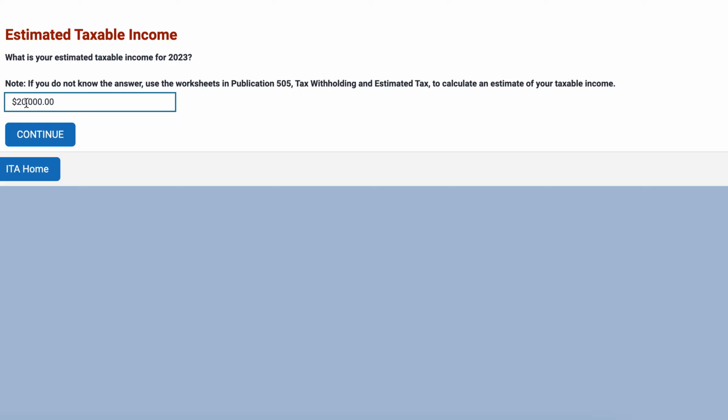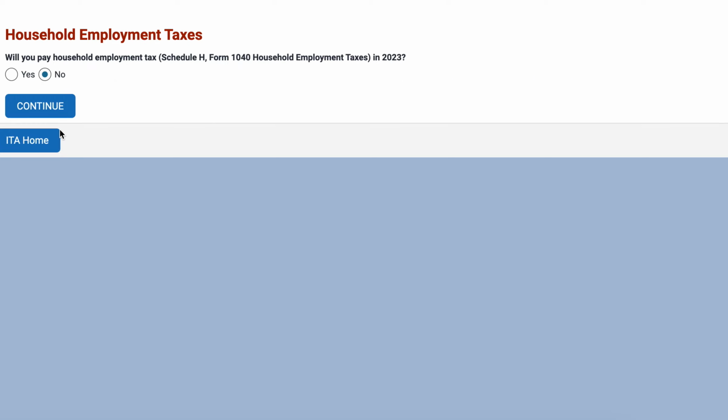What is your estimated taxable income? We'll say $140,000. Will you pay on Schedule H? We're going to say no to that. Will you claim anything on IRS Form 2555? We'll say no. Qualified dividends. We'll say no for all the things that we said no for before.